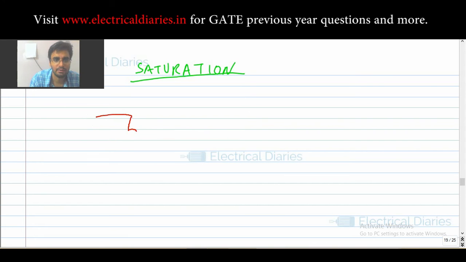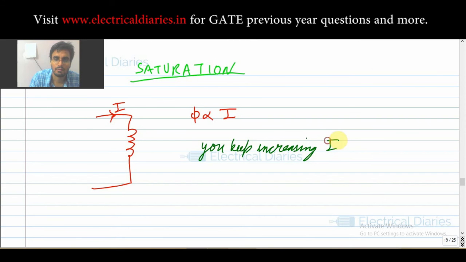But for the saturation, what is the concept? See, in a winding we say that when you give a current to a winding, some flux is produced by this winding. The flux produced by the winding is directly proportional to the current. Now by this logic, what does this statement imply? It implies that you keep increasing I, and thus your flux will also keep increasing.